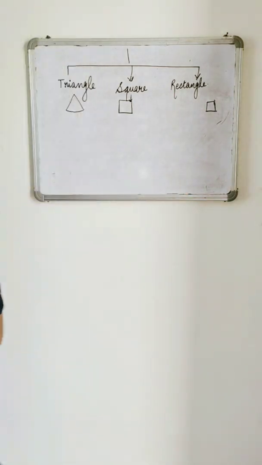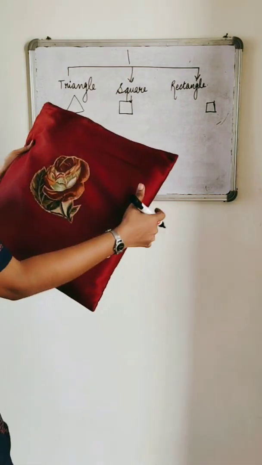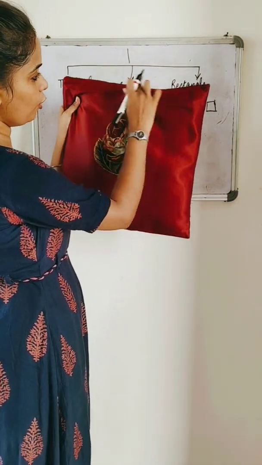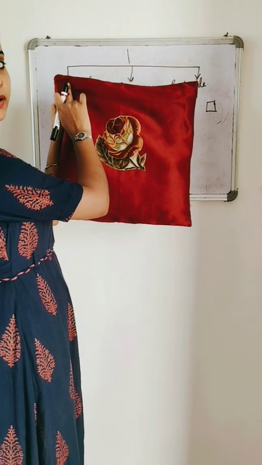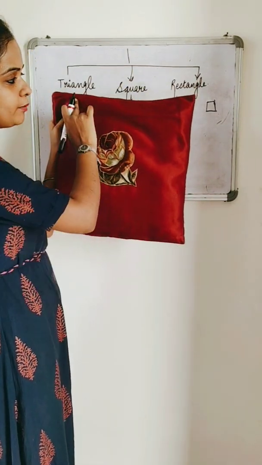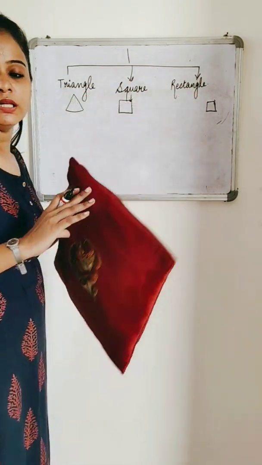Let me show you an example. Square is just exactly like this. You can see all the sides are equal, right? So a square is a polygon with 4 equal sides.